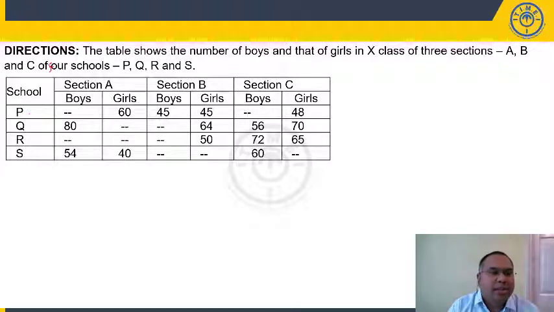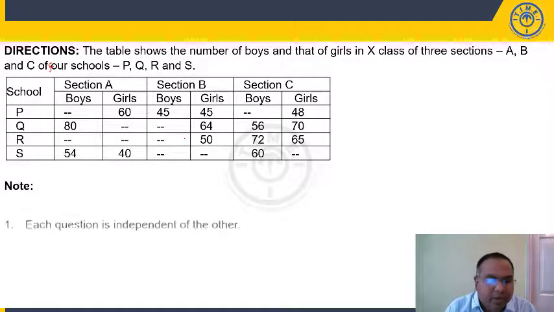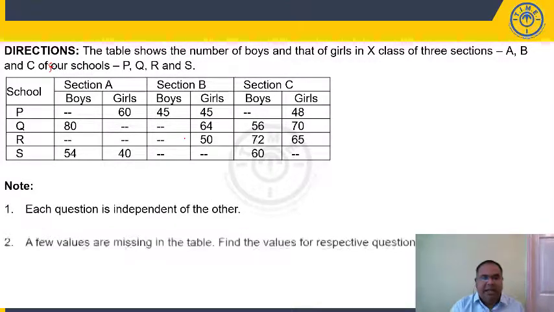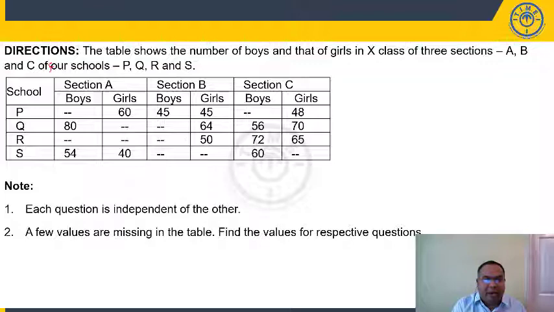So PQRS, section A, section B, section C. For each section we have information on boys and girls. Somewhere we have a dash here. A dash indicates that the data is not given or is missing there, right? Note, each question is independent of the other. Second, a few values are missing in the table, which are indicated by these dashes. These are missing values. Find the values for the respective questions.